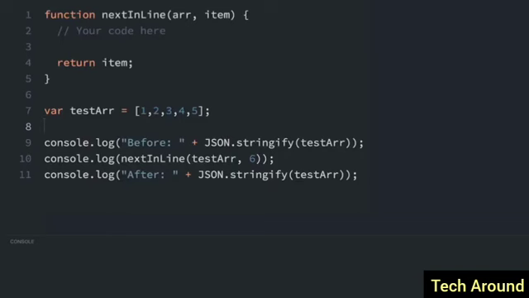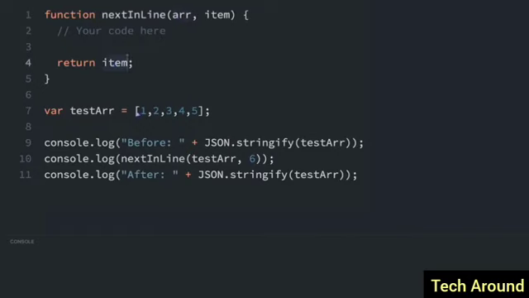In computer science, a queue is an abstract data structure where items are kept in order. New items can be added to the back of the queue, and old items are taken off from the front of the queue. We're going to simulate some of the functionality of a queue right now, using this nextInLine function. The purpose of this is to show that in this nextInLine function, you can add an item to the array that's passed in,